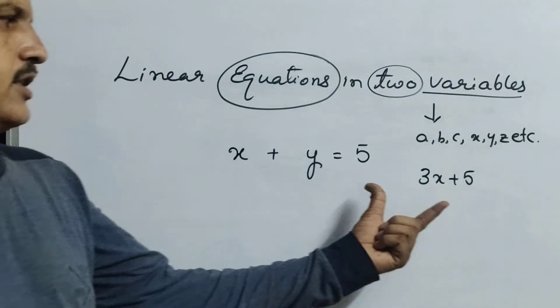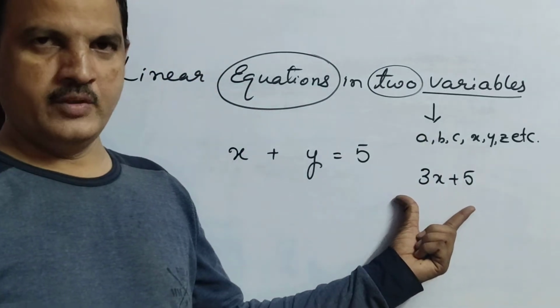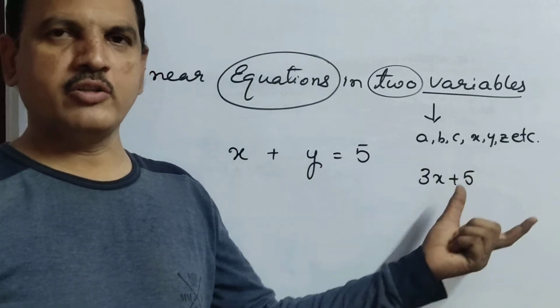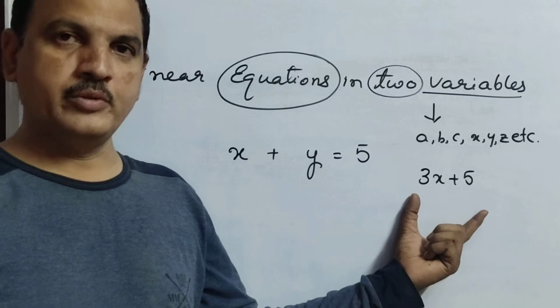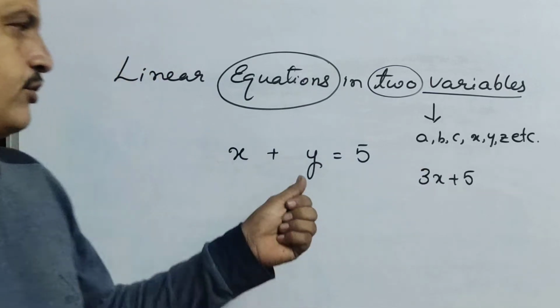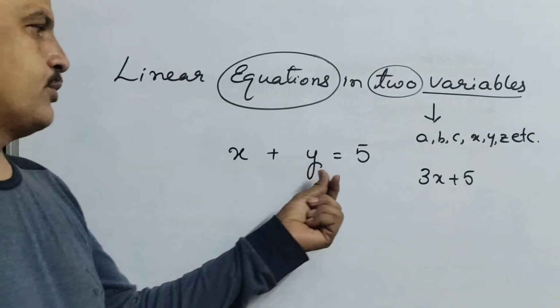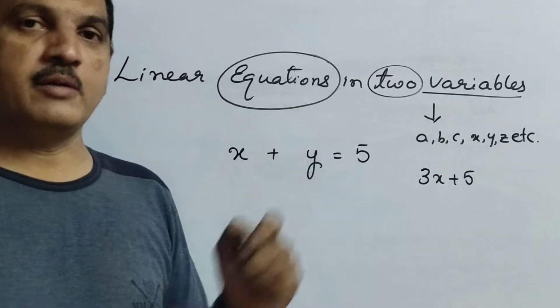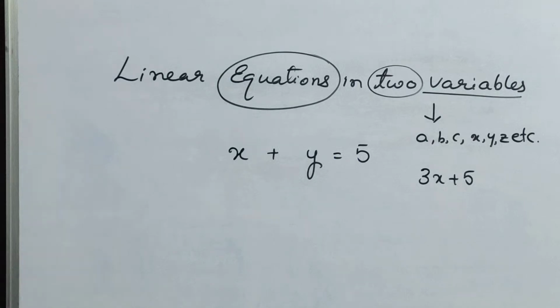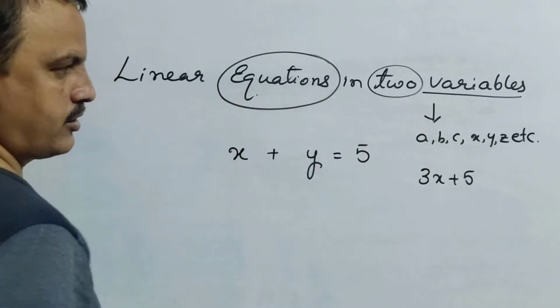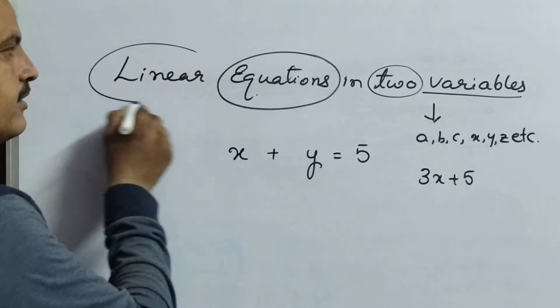That comes under polynomial and it has 2 terms. Or 3 terms, whatever it may be, it comes under a polynomial. But if you observe the equal to symbol, it comes under an equation.